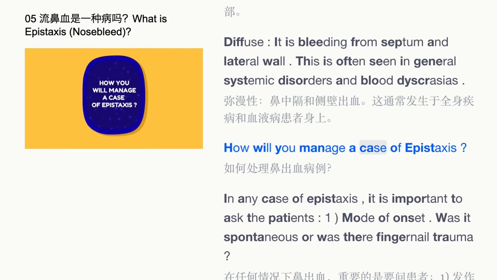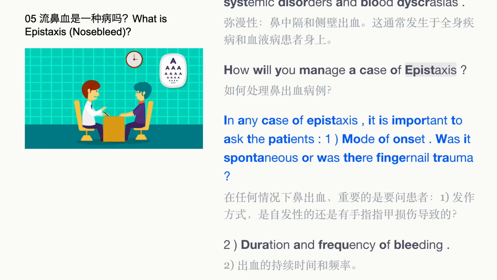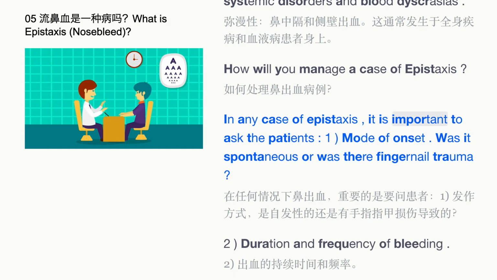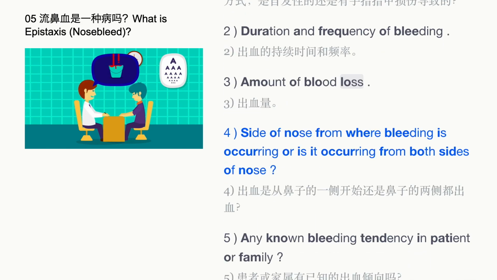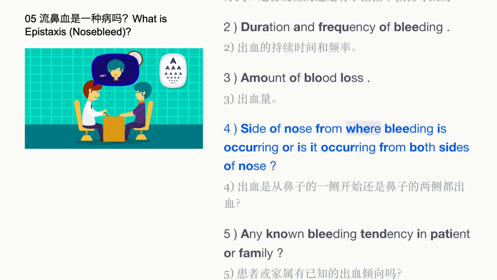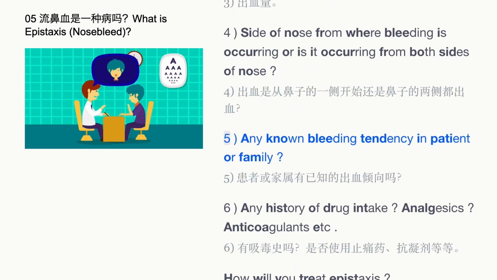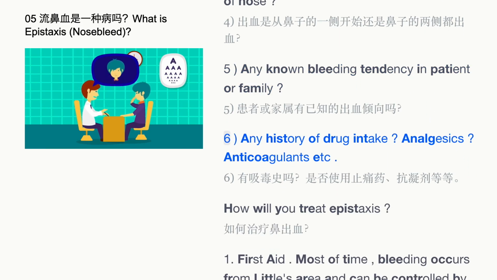How will you manage a case of epistaxis? In any case of epistaxis, it is important to ask the patient: 1. Mode of onset. Was it spontaneous or was there fingernail trauma? 2. Duration and frequency of bleeding. 3. Amount of blood loss. 4. Side of nose from where bleeding is occurring, or is it occurring from both sides of nose? 5. Any known bleeding tendency in patient or family. 6. Any history of drug intake, analgesics, anticoagulants, etc.